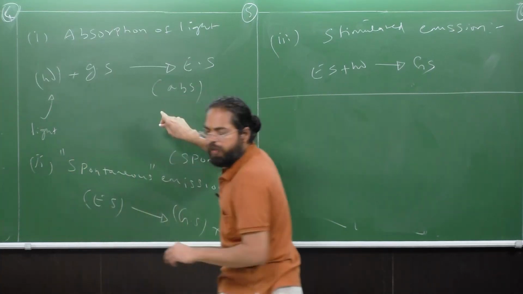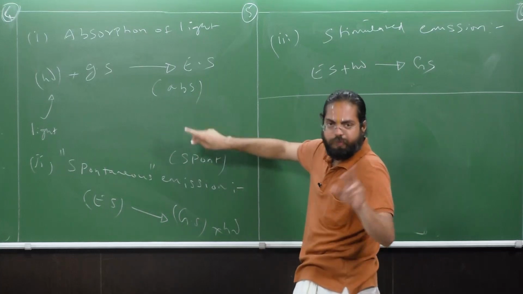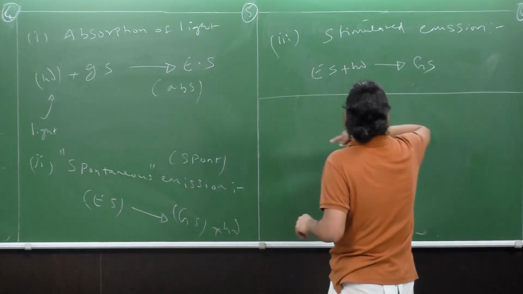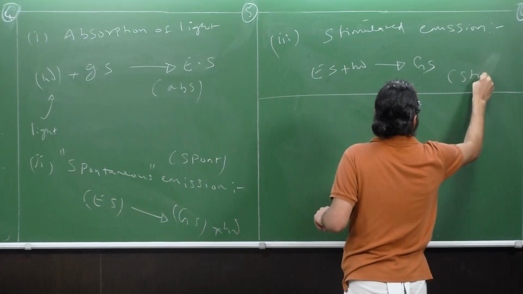Please get these abbreviations because we'll be using them often. And this is going to be called as stim.